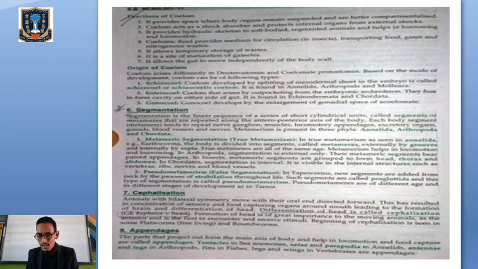In case of Annelida, it can be in the form of antennae and legs in case of Arthropoda, fins in case of fishes, legs and wings in case of vertebrates. So these are a few examples of appendages which can occur in different forms, because they are helping in locomotion and they are also helping to capture the food particles.